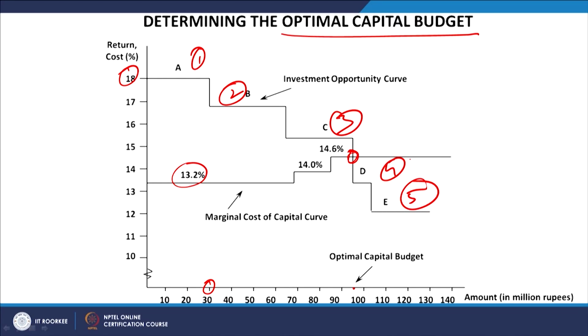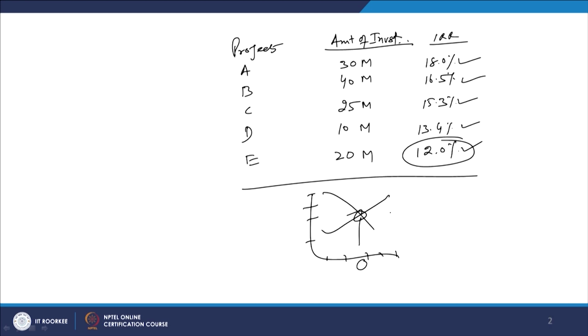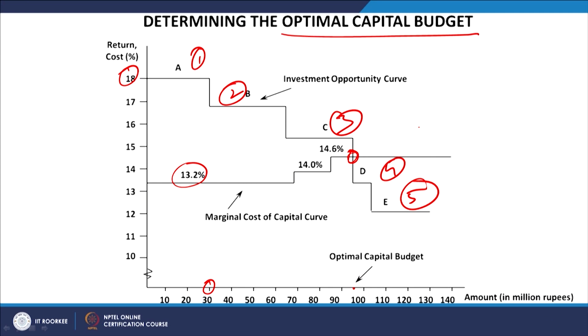If you further increase the investment beyond 95 million rupees, what is going to happen? Marginal cost of capital is going to remain stable at 14.6%, but the internal rate of return from proposals D and E is lesser. The rate of return is 13.4%, which is lesser than 14.6, and in the other case it is 12%, also lesser than 14.6. So, the IRR is lesser for projects D and E, whereas the marginal cost of capital is higher, 14.6%. So, this is not an appropriate investment proposal.